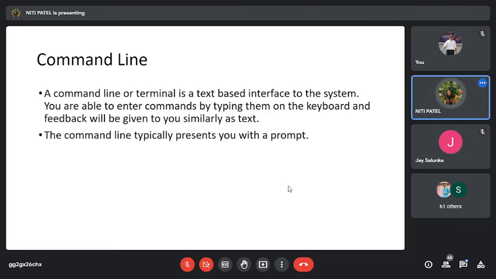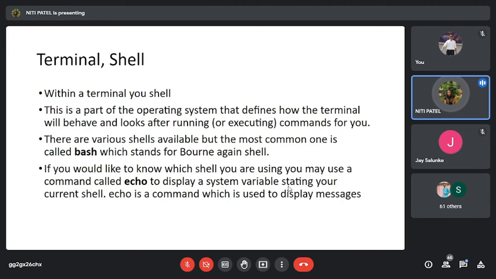So similarly, in Ubuntu also we have a command line and we call it a terminal. Okay. So what is that terminal or that command line? It is a place where the user will write the commands, and whatever commands the user writes, the system will perform that particular task. Okay. So we call it terminal or shell. So the window that opens or the command prompt that opens is called the terminal, and we have different types of shells. Okay, for the root user we have a different logo, for the normal user we have a different logo.